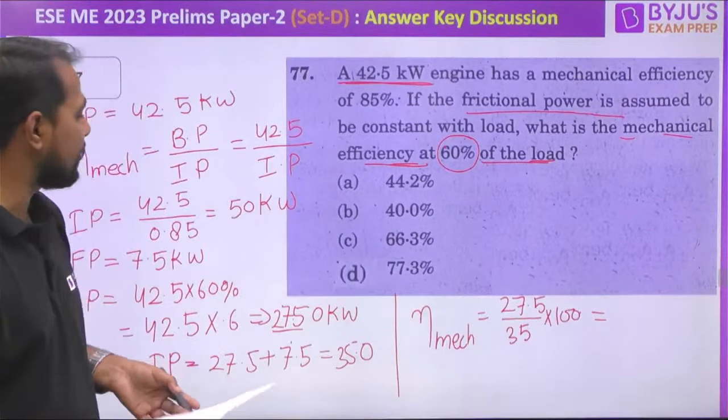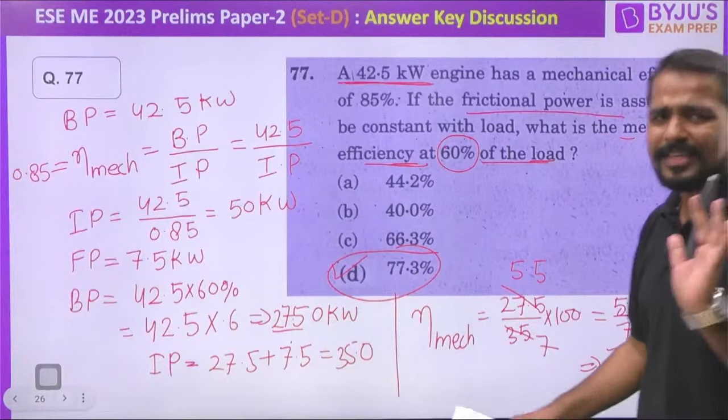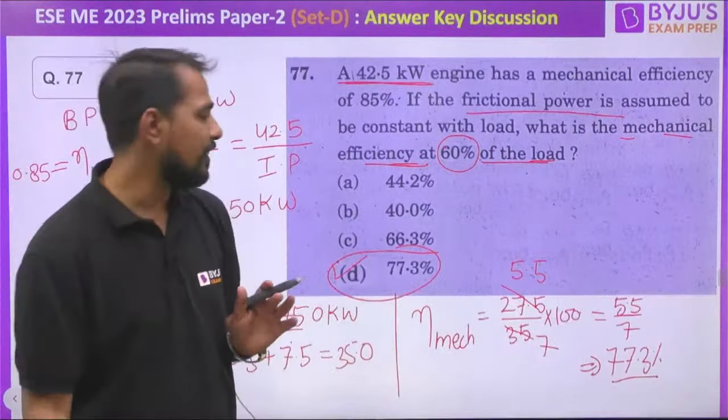7, and this will be equal to 5.5. So it will be equal to 5.5 divided by 7. Efficiency will be equal to, is it 77.3? Yes, absolutely right. D is the correct answer. So even these types of question you can solve without a calculator, but again it is taking so much time.